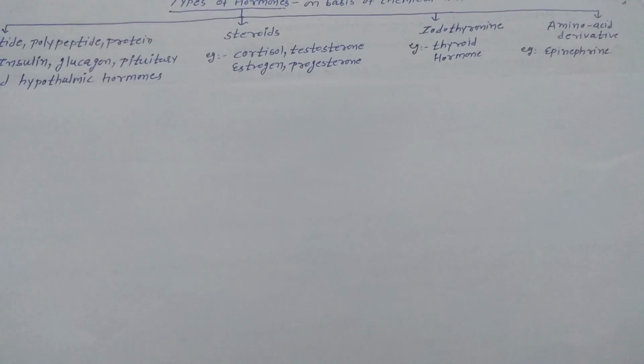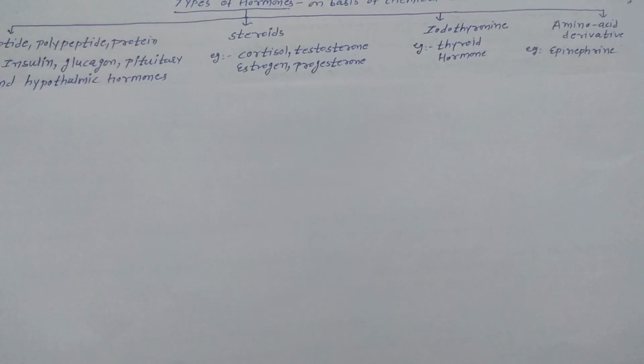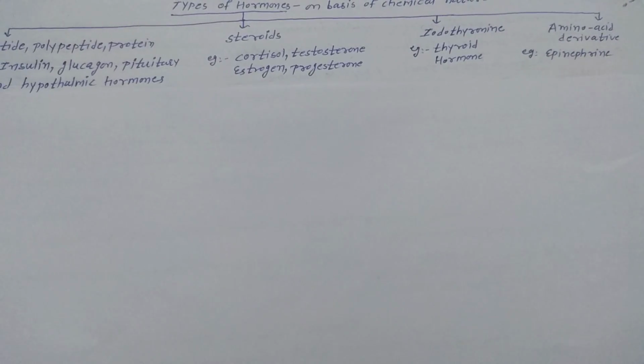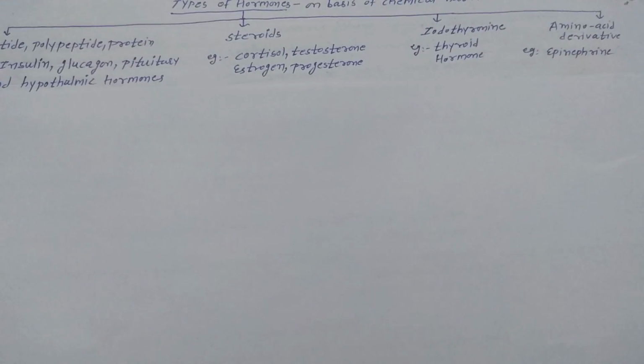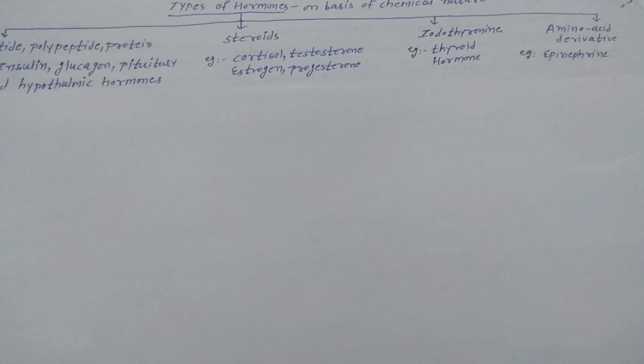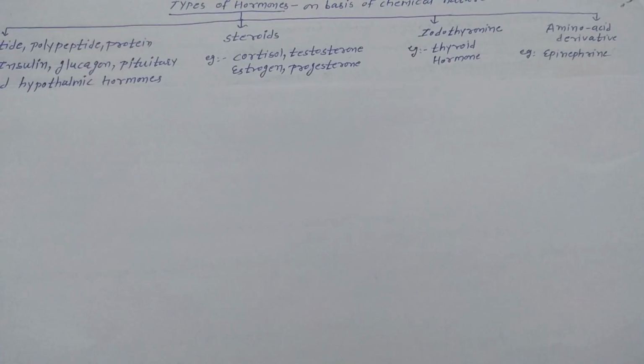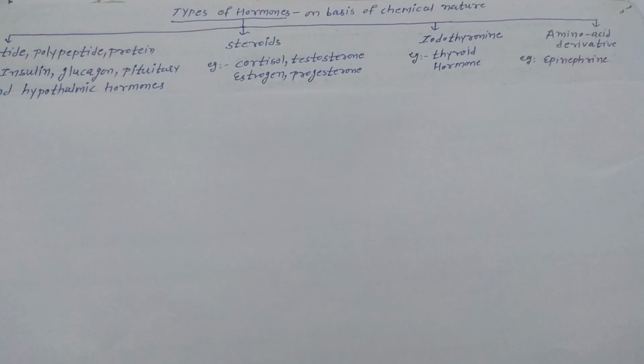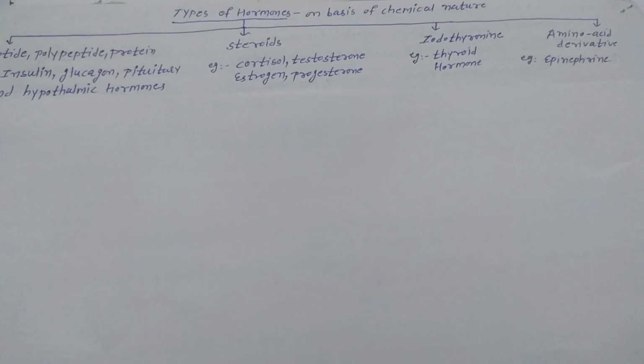Fourth category is amino acid derivatives, that is epinephrine and norepinephrine. These are biologically active amines, epinephrine and norepinephrine. So these are the four different categories of hormone on the basis of chemical nature.